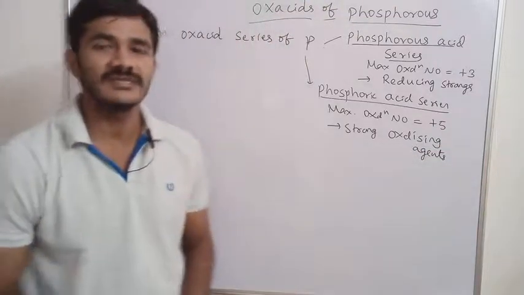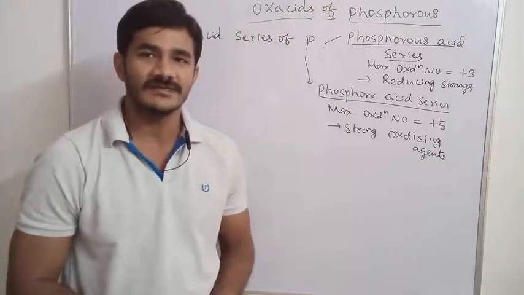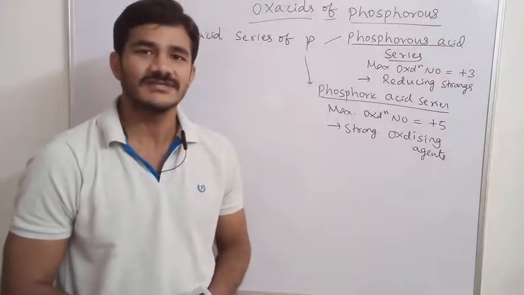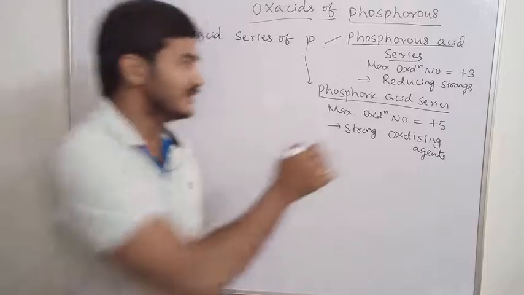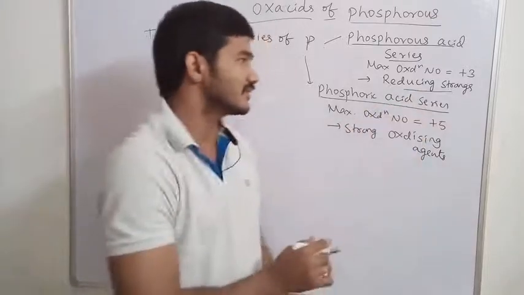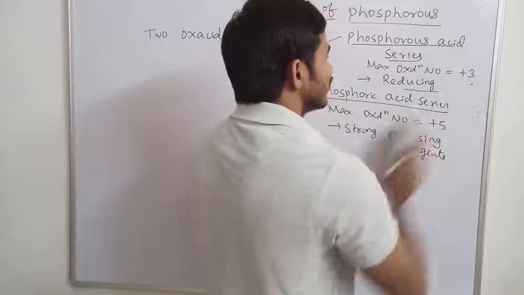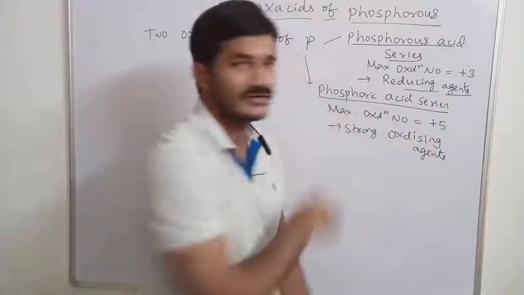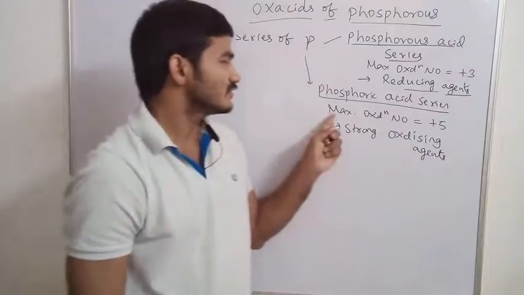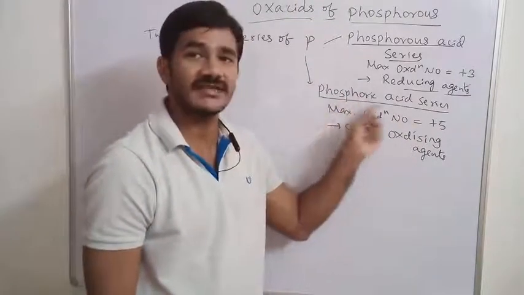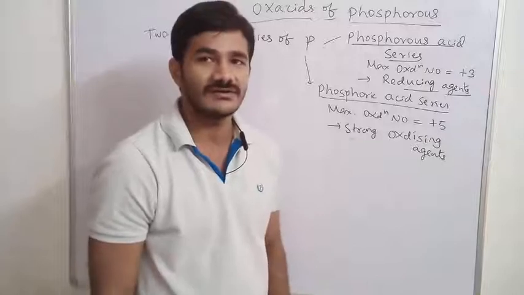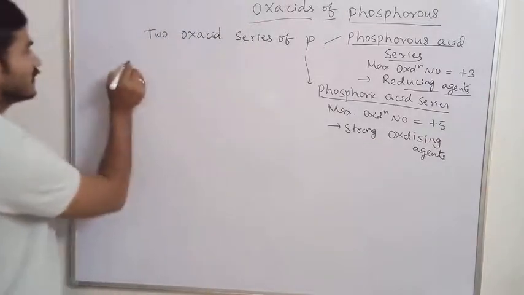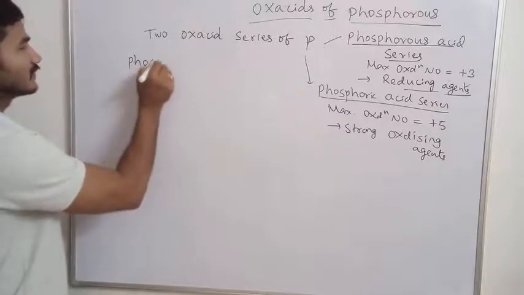There are two series of oxacids: the phosphorus acid series and the phosphoric acid series. In the phosphorus acid series, the maximum oxidation number is +3, and these are strong reducing agents. Why are these strong reducing agents? I will tell you after writing the structure, and you can understand why they are reducing agents. The maximum oxidation number is +5 in the phosphoric acid series, and these are strong oxidizing acids. Let us first talk about the phosphorus acid series.